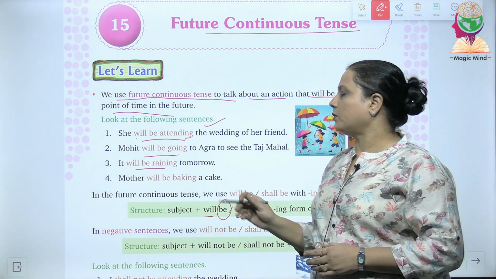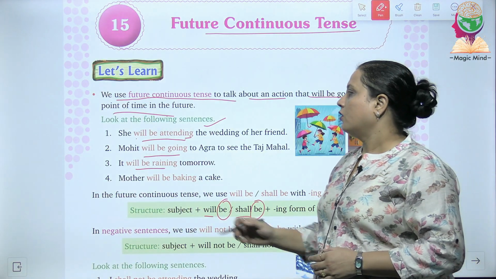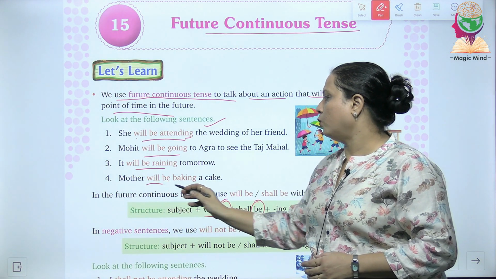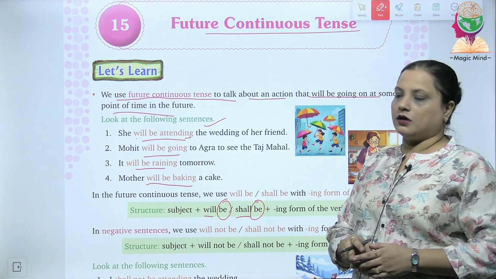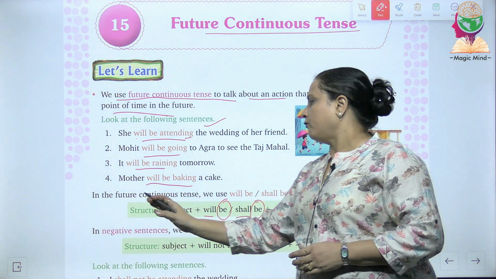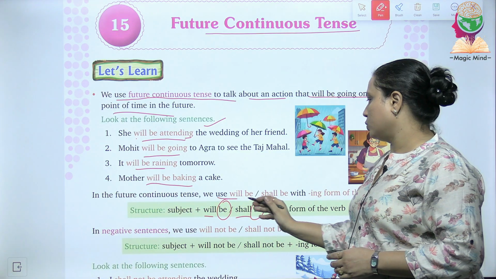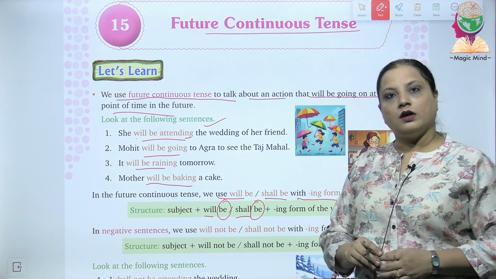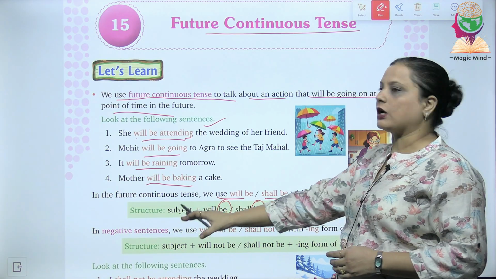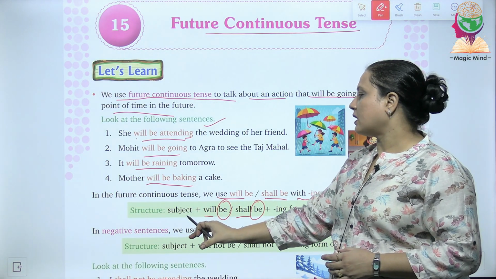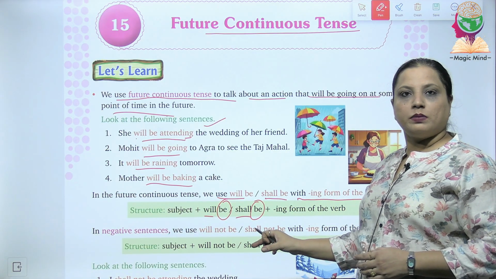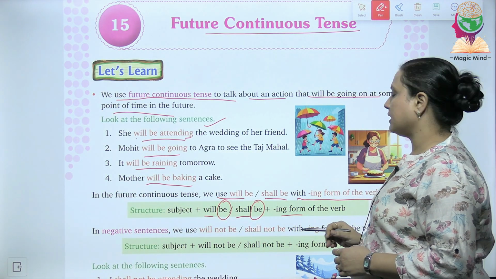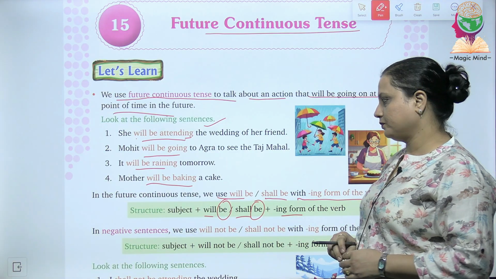Third, it will be raining tomorrow. Fourth, mother will be baking a cake. So, in future continuous tense, we use will be, shall be with ing form of the verb. The structure will be likewise: subject plus will be, shall be, plus ing form of verb.